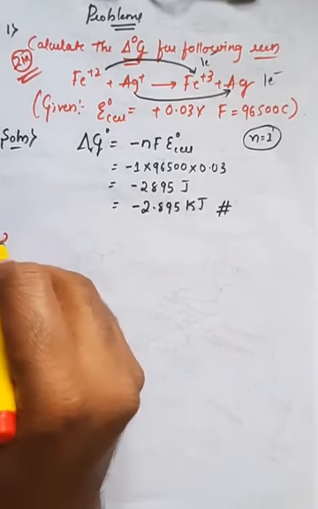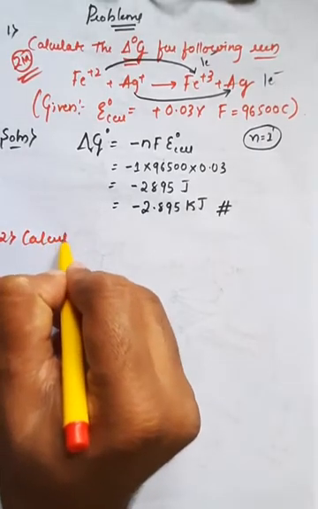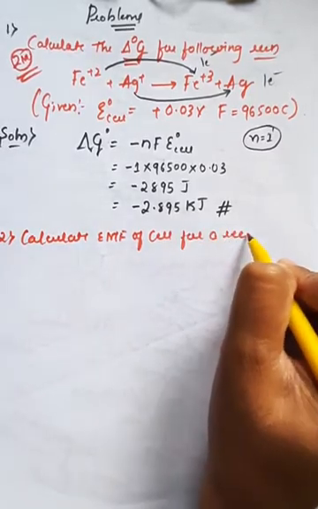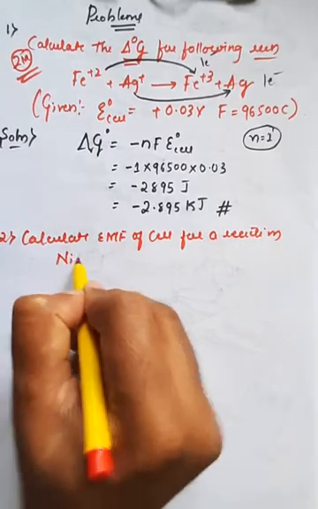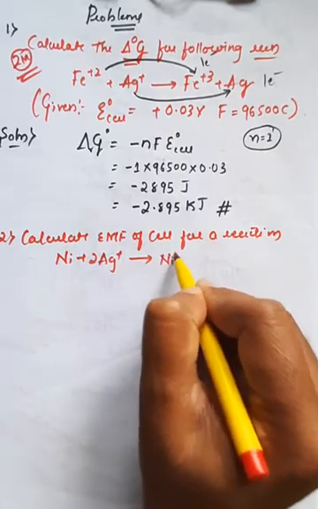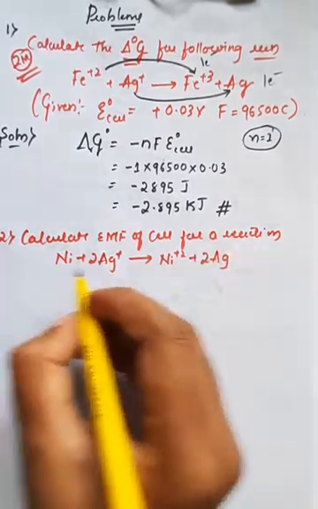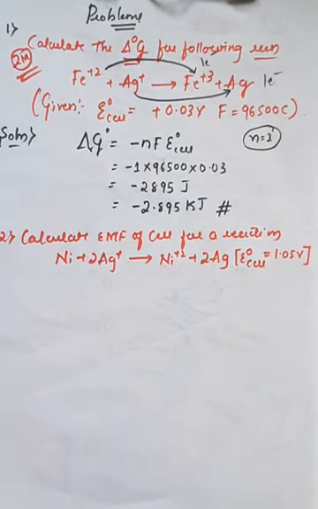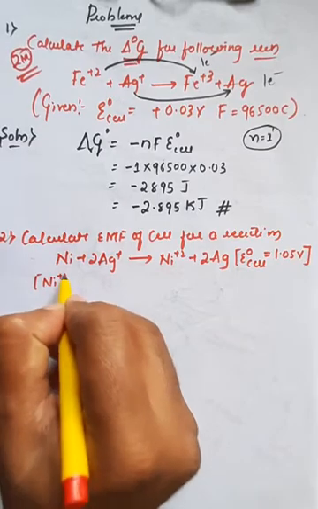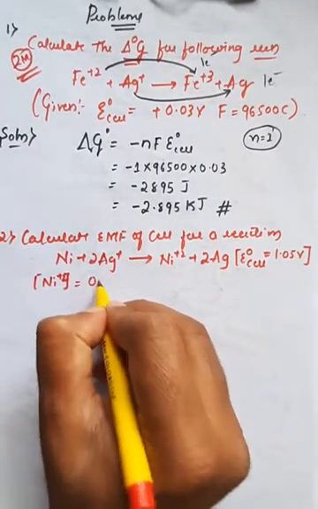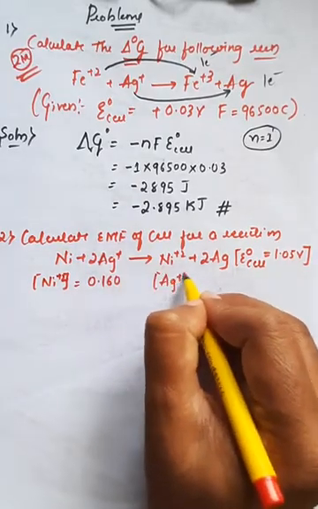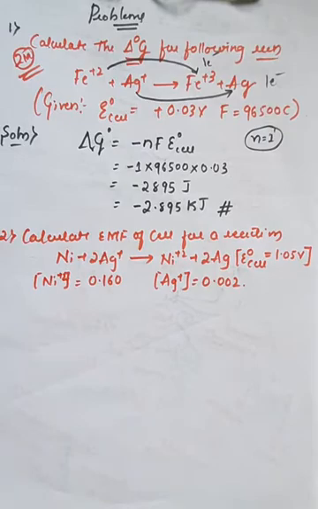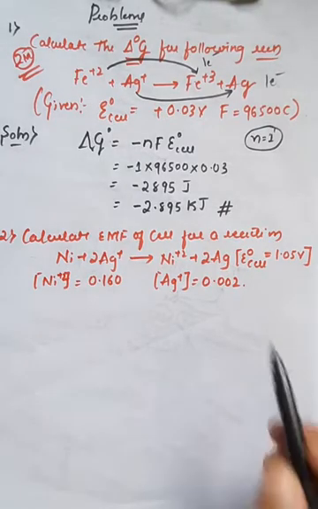Next we'll go for the second question, that is calculate the EMF of the cell for a reaction, that is nickel plus 2 moles of Ag+ will convert into Ni2+ plus 2 moles of Ag, and they have also given the EMF of the cell, that is E naught of cell is equal to 1.05 volt, as well as the concentration of Ni2+, which is 0.160, and the silver ion, that is Ag+, having the concentration of 0.002.